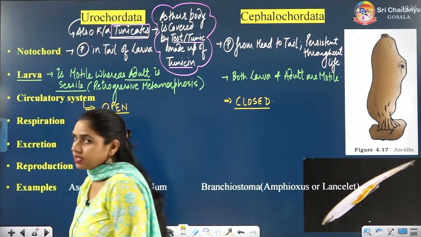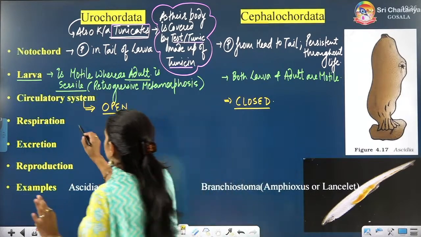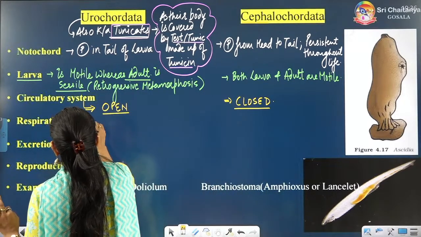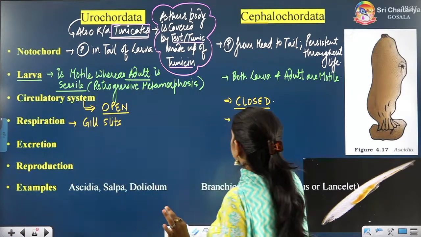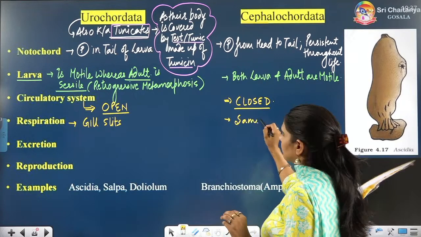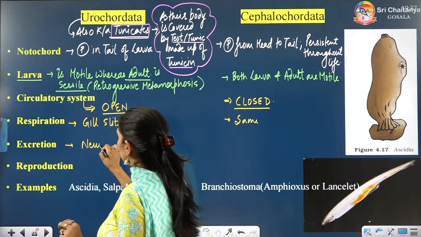In respiration, gill slits will be present here since they are chordates, and here also the same gill slits. For excretion, Urochordata have a neural gland; they don't have kidneys.